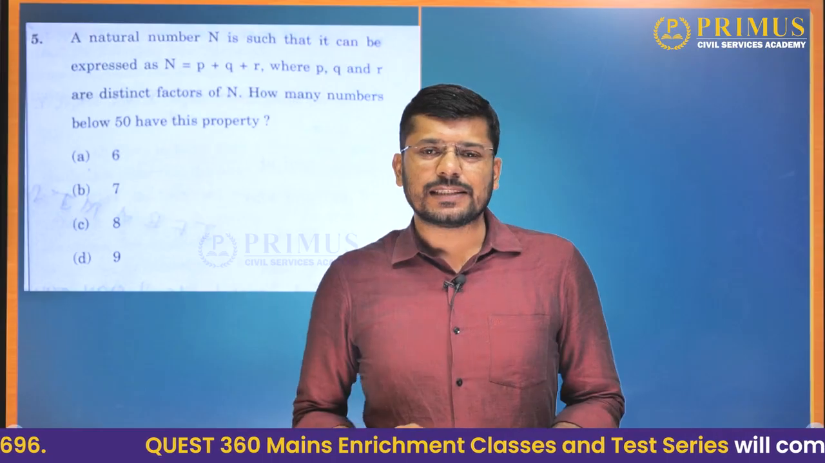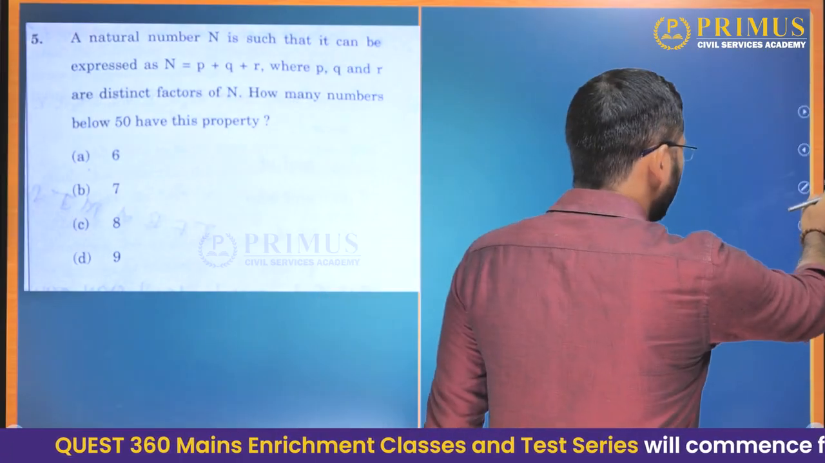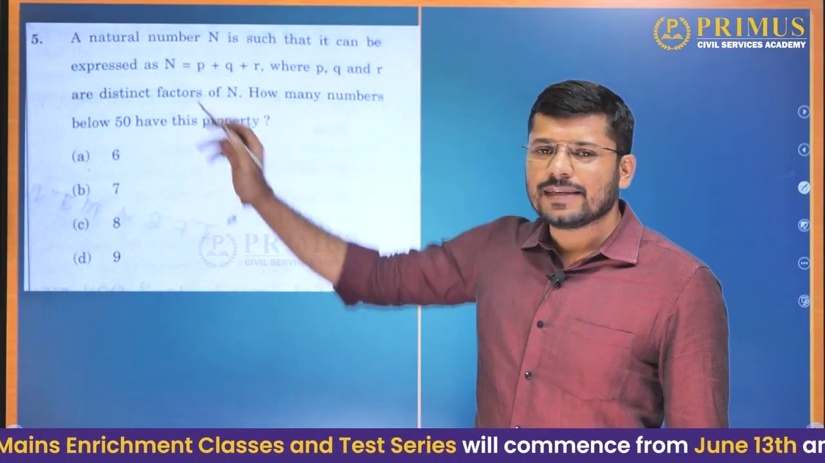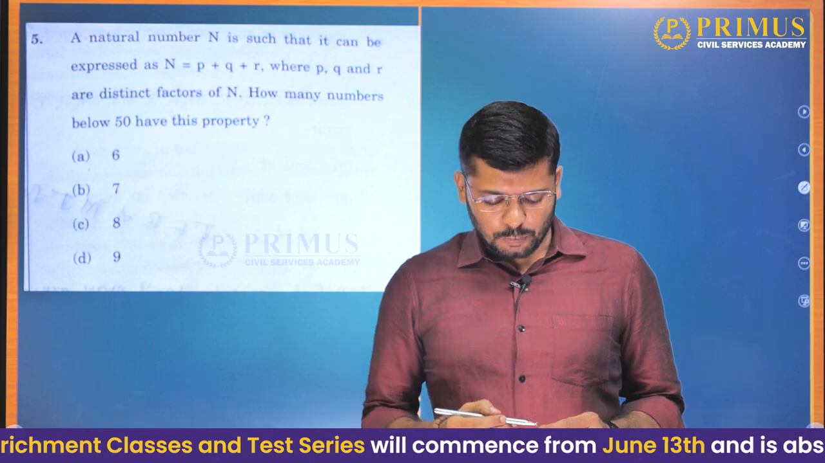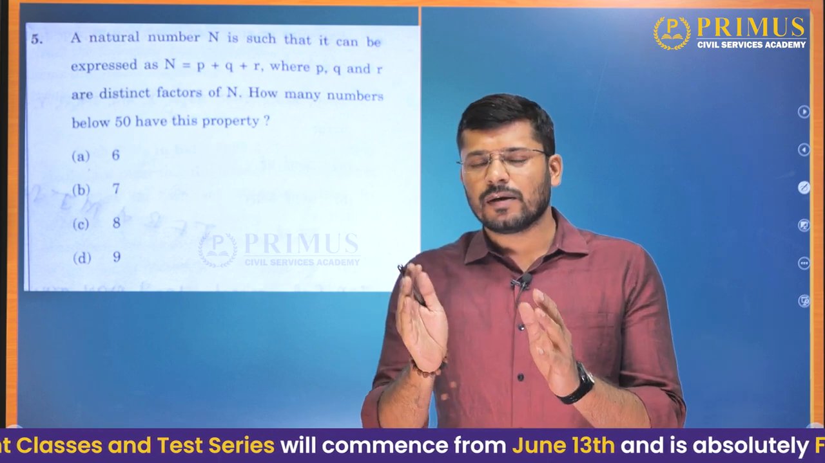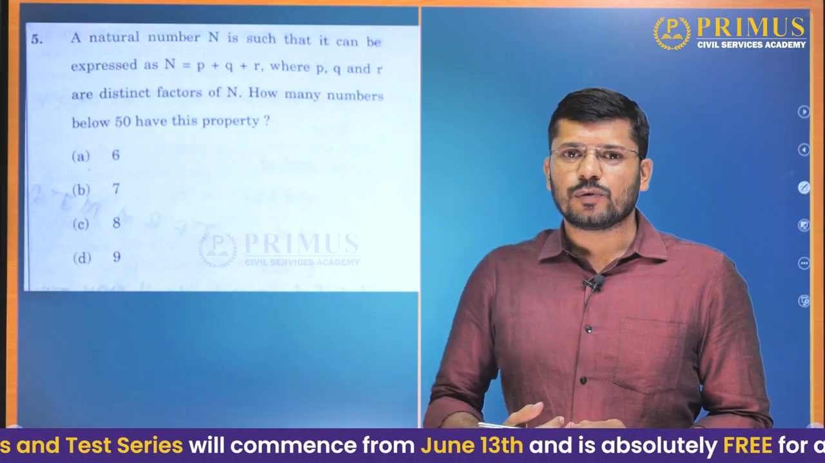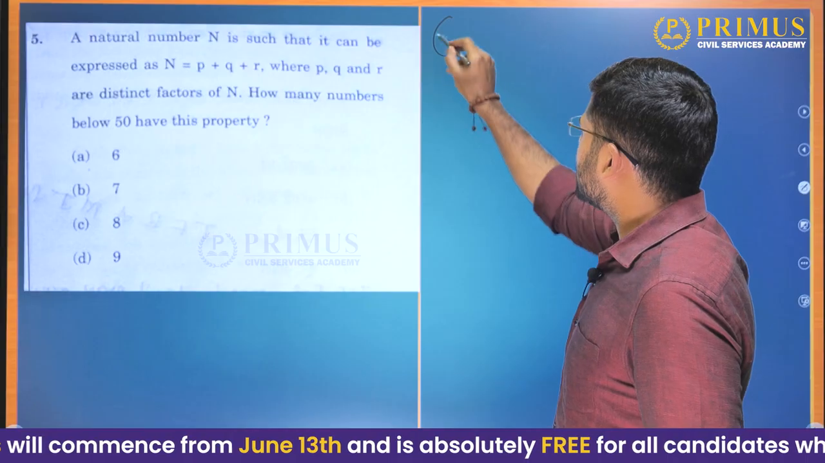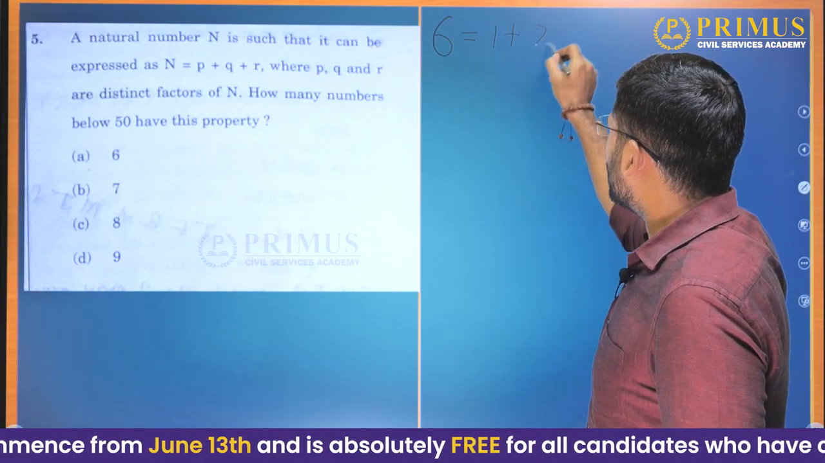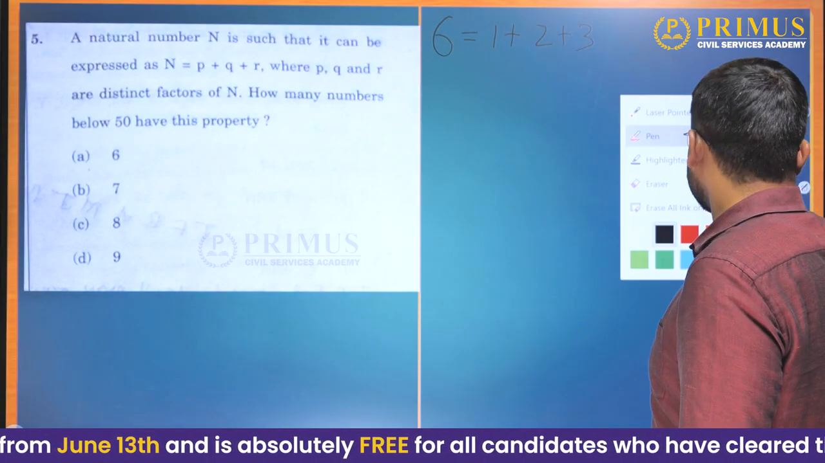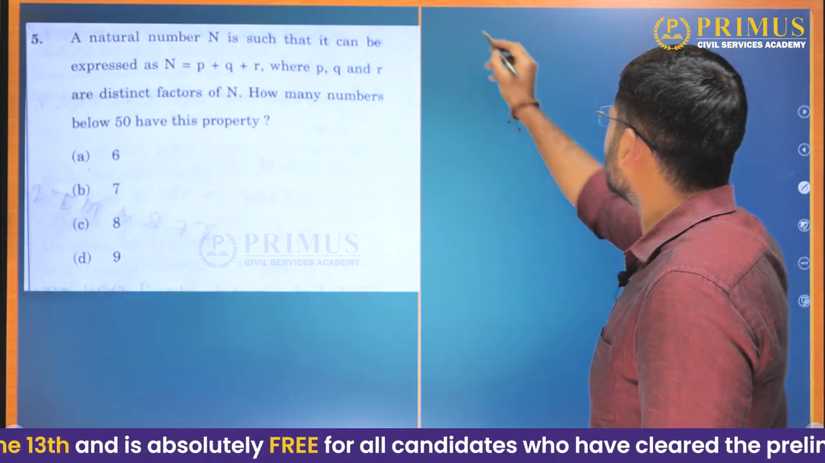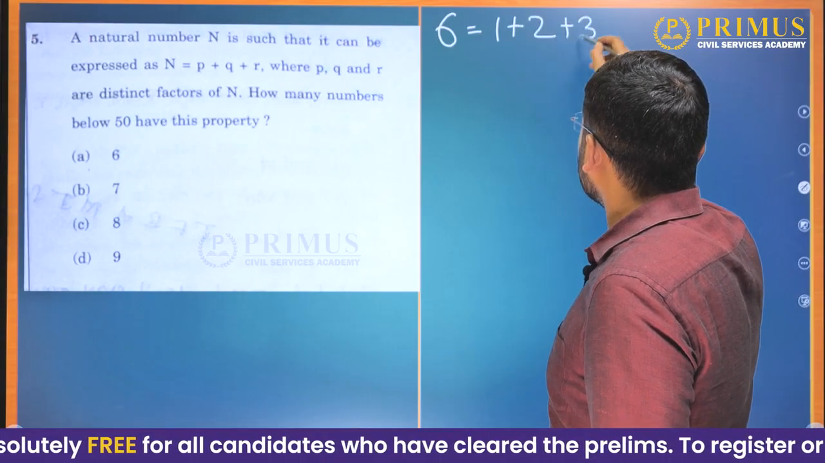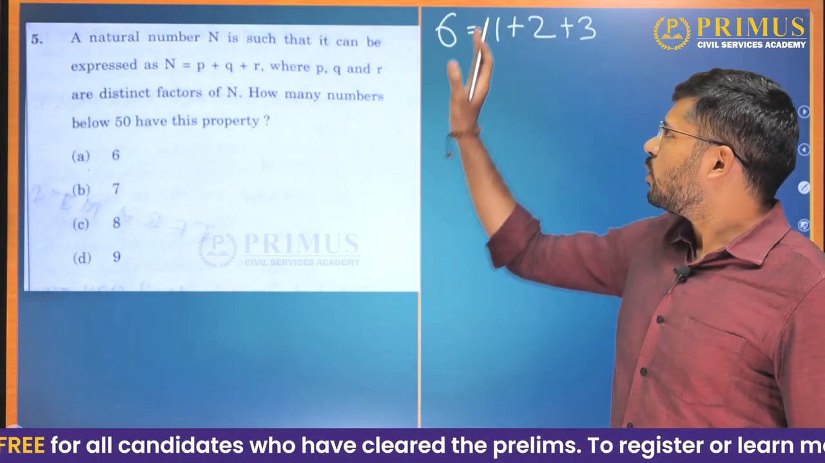This question is best answered by intuition. How? Can you think of any one number which shows this property? It might have many factors, but 3 of those factors, if you add them, should give you the original number. Yes, by intuition, we know that 6 satisfies this property. 6 is equal to 1 plus 2 plus 3. This one was easy.